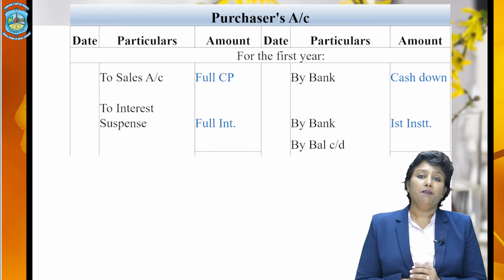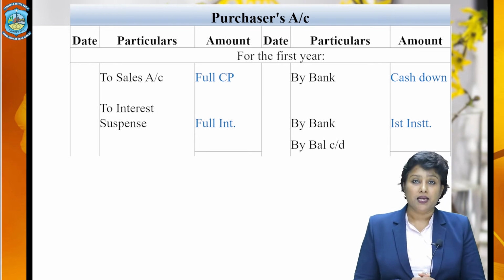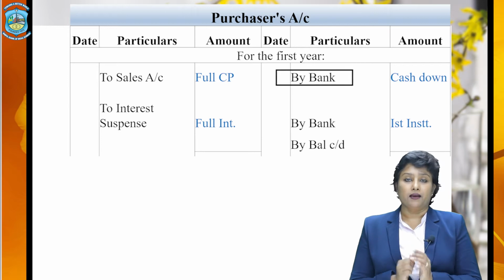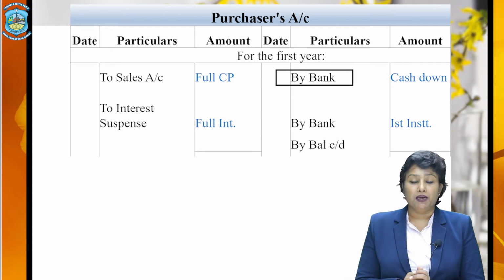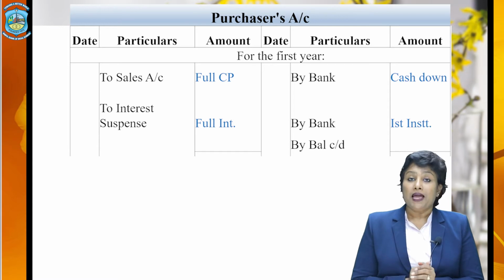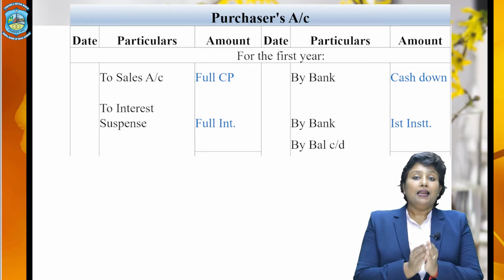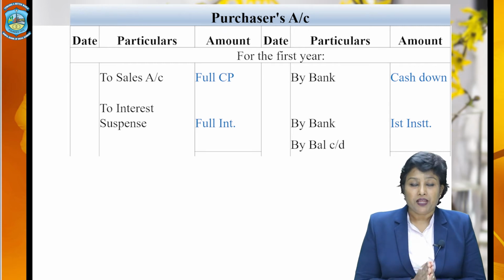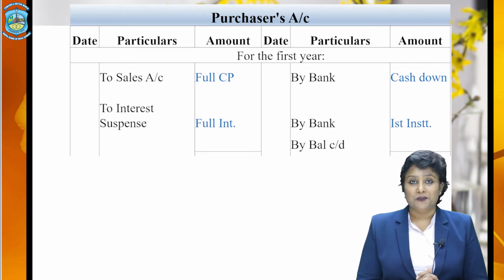If any down payment has been made on the same date, then record it on the credit side of the buyer's account or the purchaser's account simply as "By bank". This is the part payment of the cash price made at the time of sale itself. Because of this amount, the balance of debtors is reducing, therefore we are writing it on the credit side.